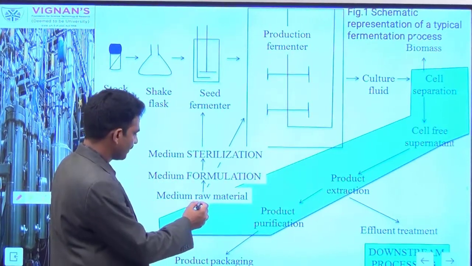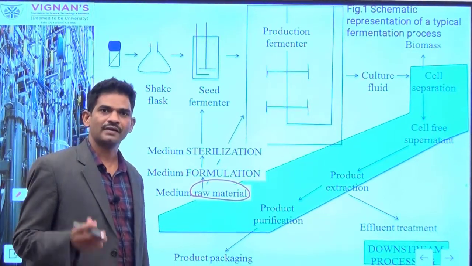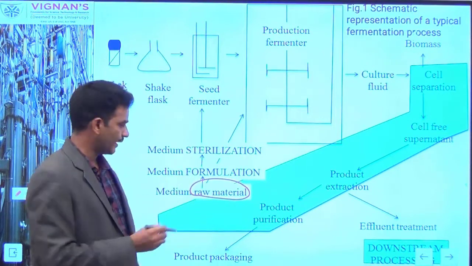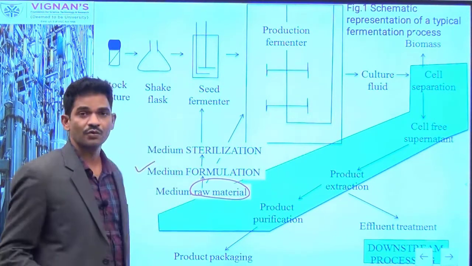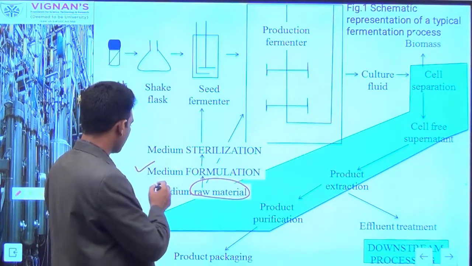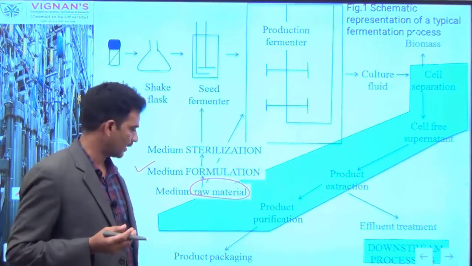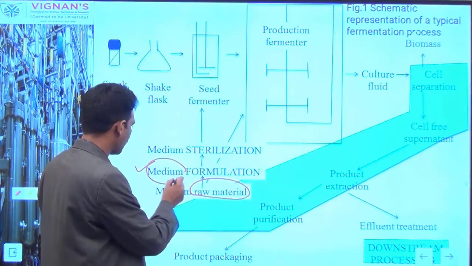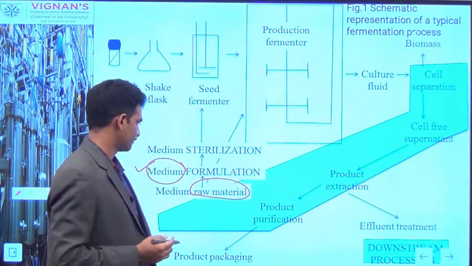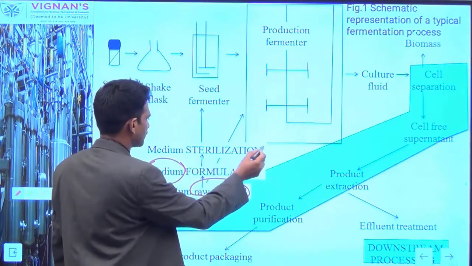For formulation of the medium, I told different raw materials are required, which include carbon, nitrogen and other mineral sources. Using these raw materials, we can formulate the medium. This is the most essential stage in running the fermentation process, because your overall quantity of the product and also the biomass levels typically depend upon how your medium is supporting their growth. And once the medium is formulated, it can be subjected to the sterilization process.